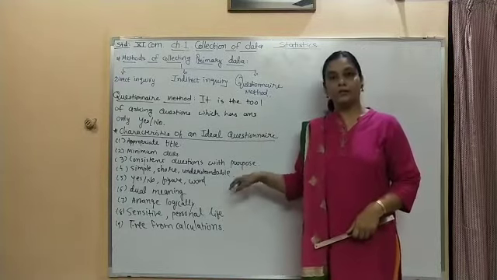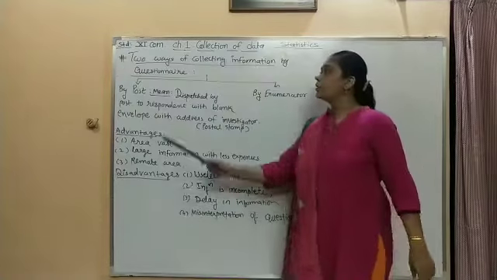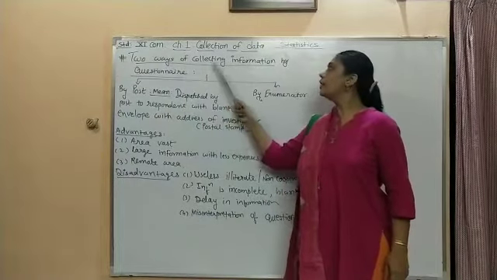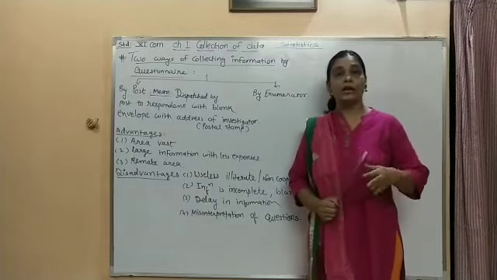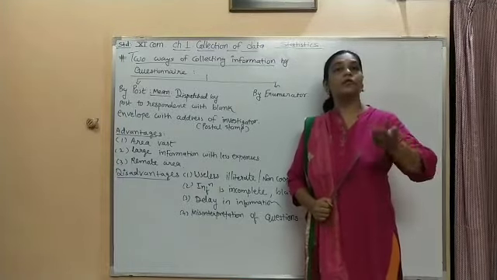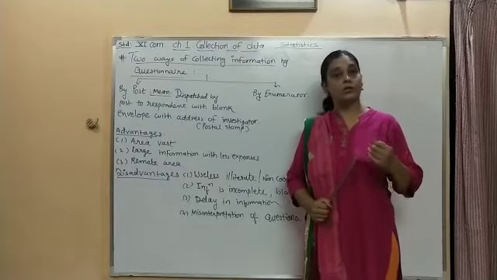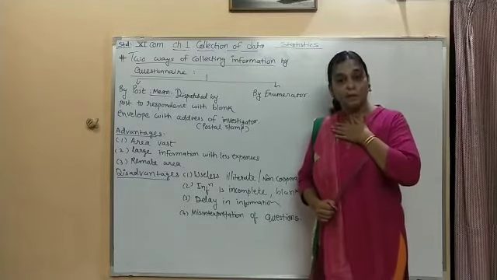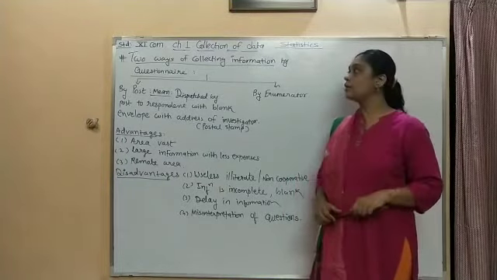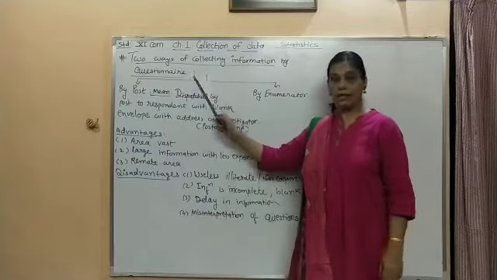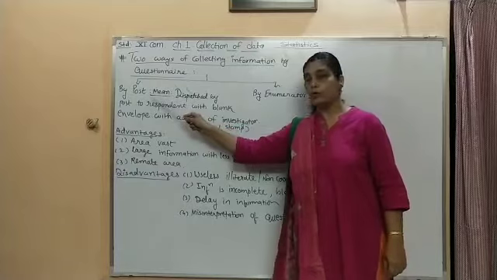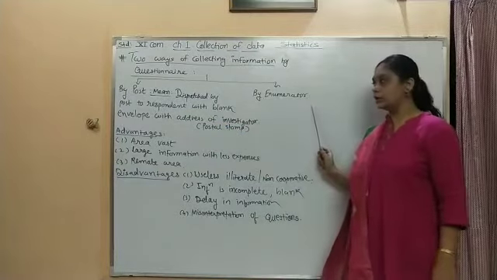Understood? Let's go for the second question. There are two ways of collecting information by questionnaire. Whatever I have made you understand right now was the questionnaire made by me. But there are two methods for getting the information through a questionnaire which are there in the textbook: that is by post and by enumerator.